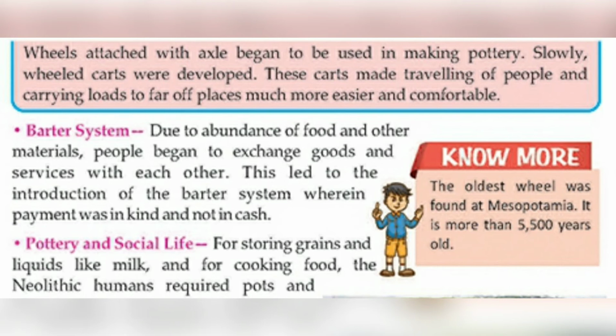Now, the barter system. What is the barter system? Due to abundance of food and other materials, people began to exchange goods and services with each other. One person gives wheat to another and takes rice from that person if he has extra rice. This led to the introduction of the barter system to exchange things for things, wherein payment was in kind and not in cash.